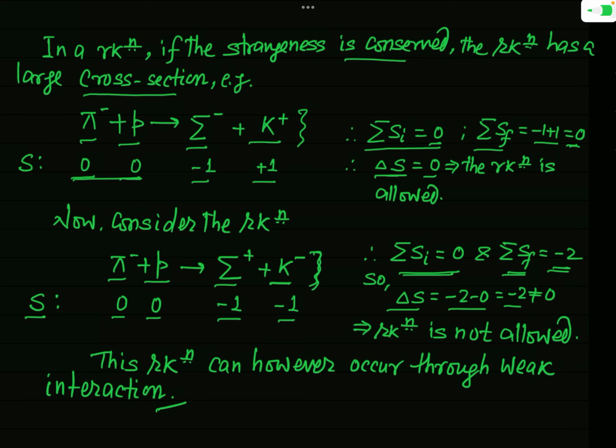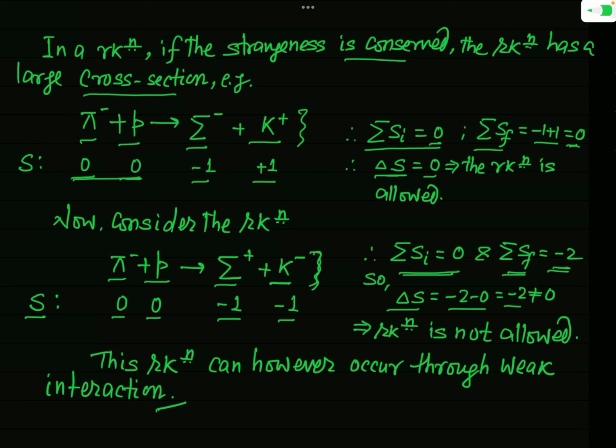You have to note here that to solve problems based on strangeness conservation, you must remember the value of the strangeness quantum number for all the hadrons, and you should keep in mind that for leptons we do not define a strangeness quantum number, it is defined only for hadrons.